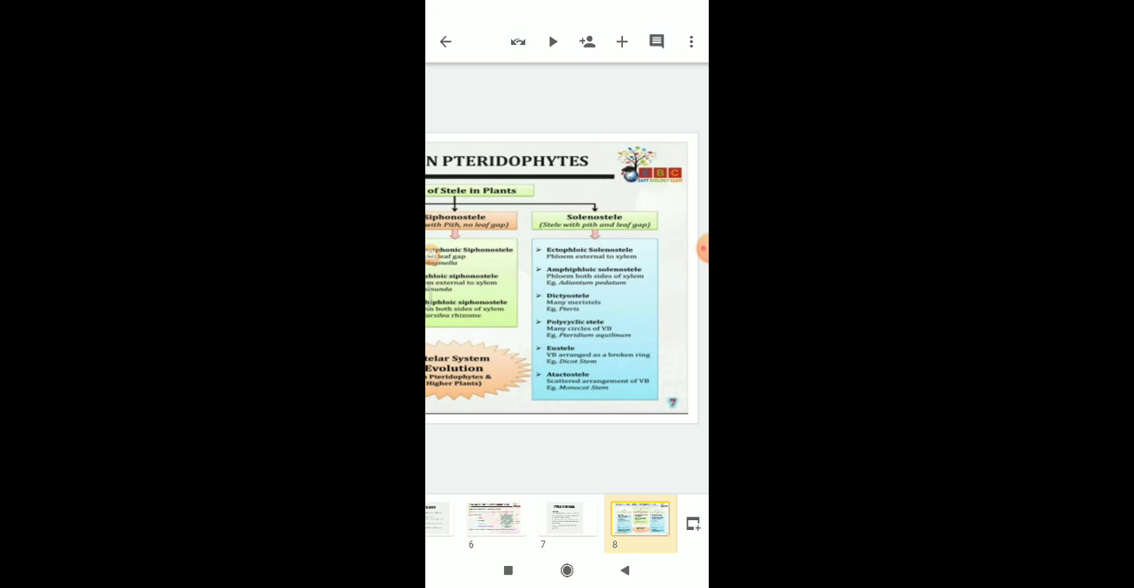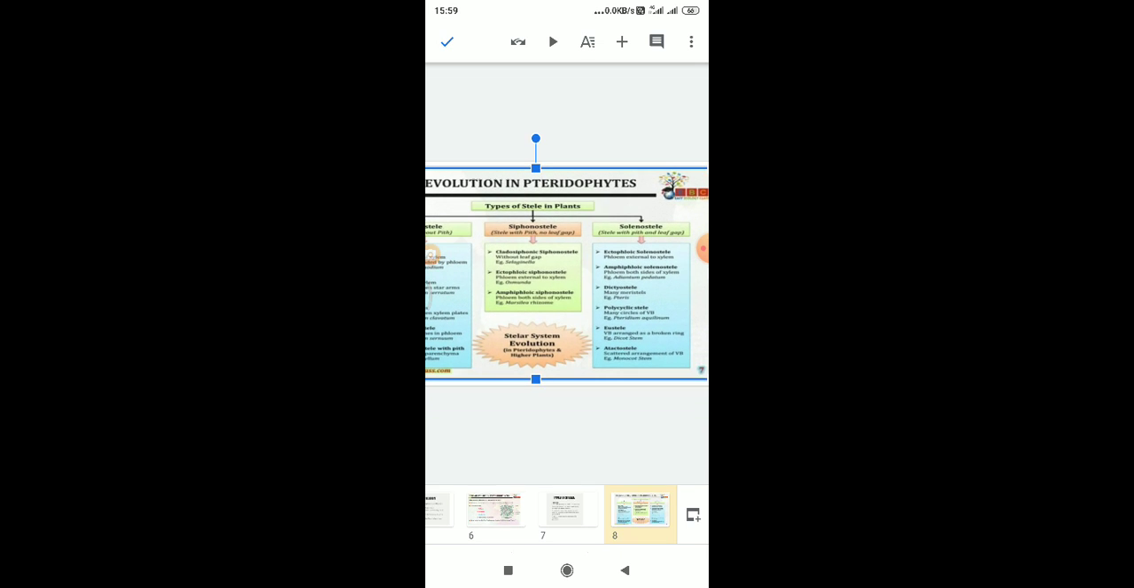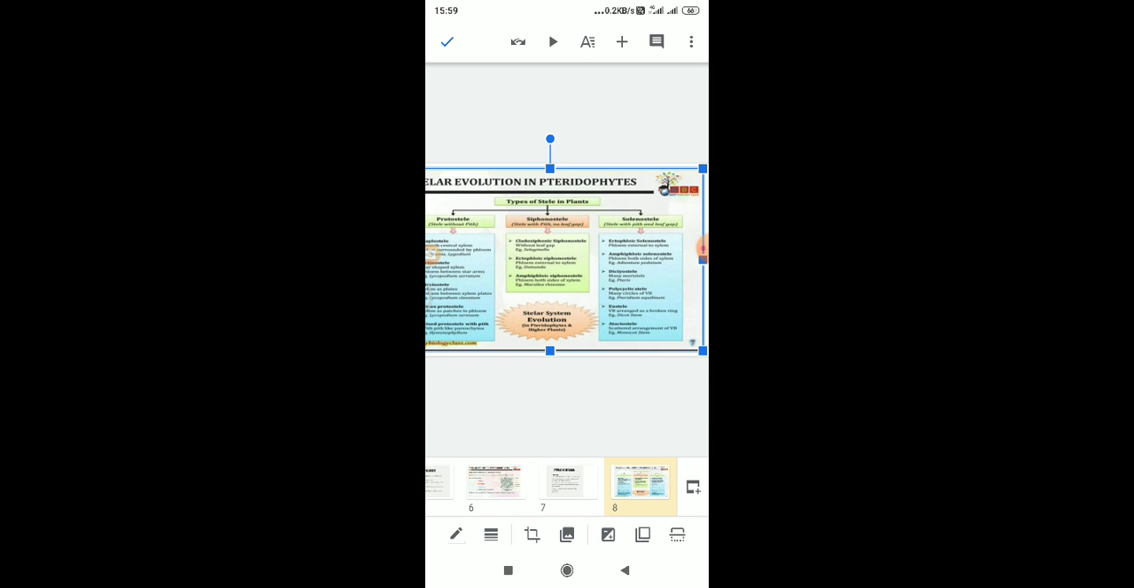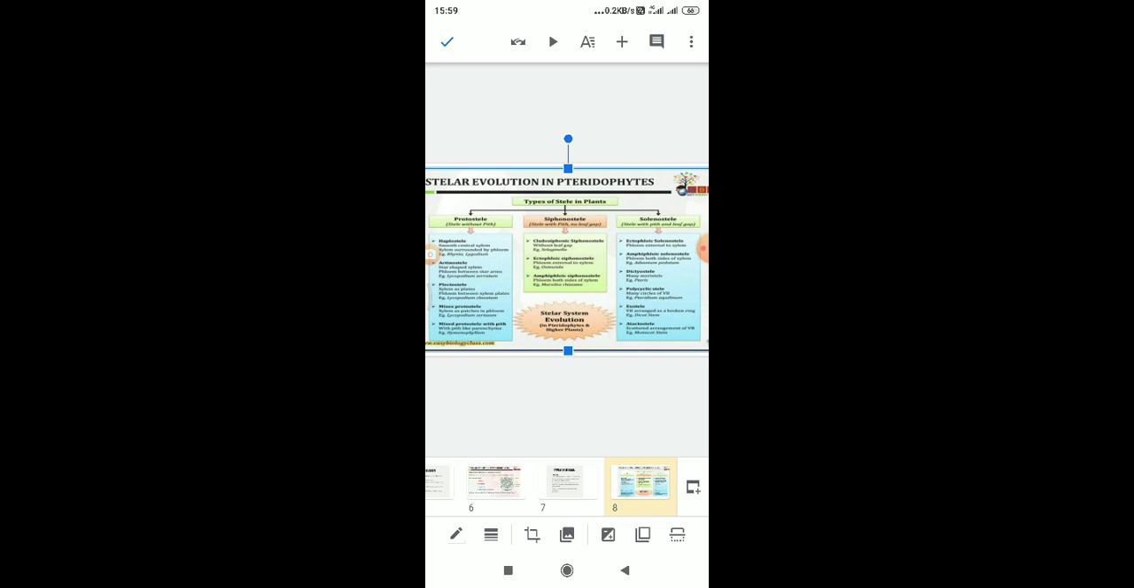And next, solenosteel. Solenosteel is divided into different types of steels. First is the ectofloic solenosteel, second is the amphifloic solenosteel, third is the dictyosteel, fourth is the polycyclic steel, fifth is the U steel, and sixth is the atactosteel. So majorly the types of steels in plants are 3 types: protosteel, siphonosteel, and solenosteel.